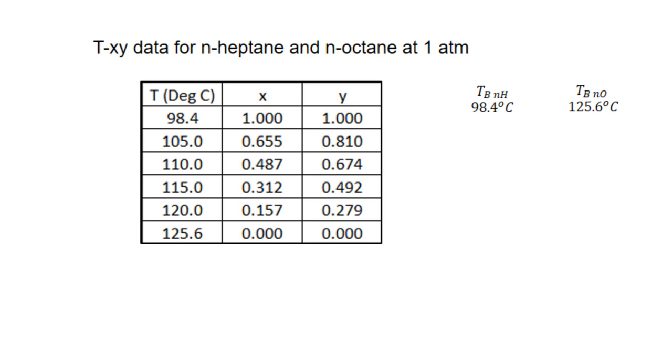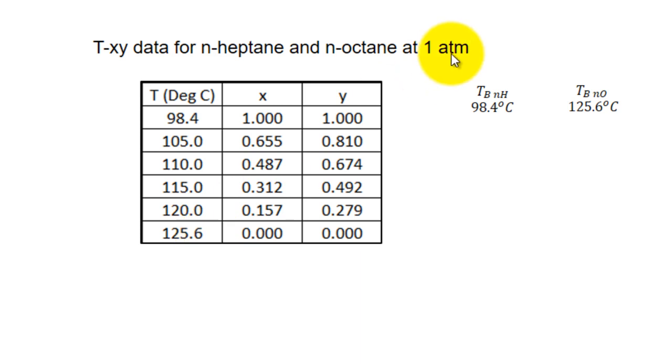At different temperatures, there are values of X and Y given here. We'll understand the meaning of this X and Y. Right now, please understand that at 1 atmospheric pressure, the boiling point of normal heptane is 98.4 degrees centigrade and that of normal octane is 125.6. So here it starts from 98.4 and goes up to 125.6.